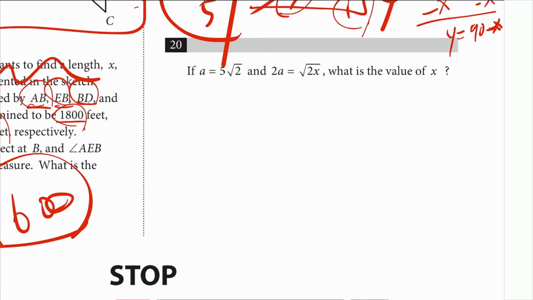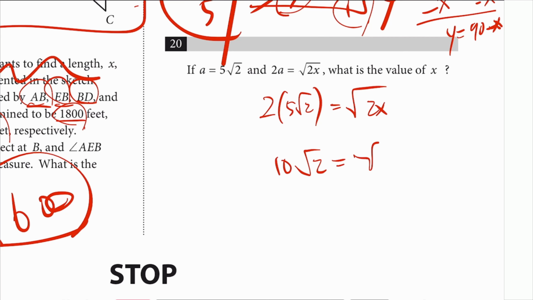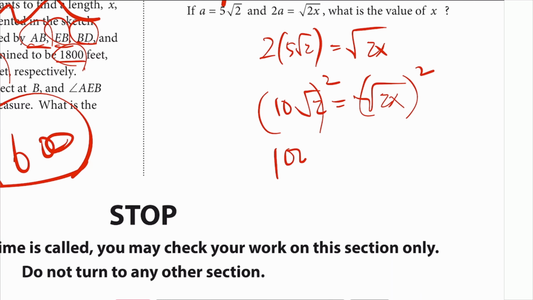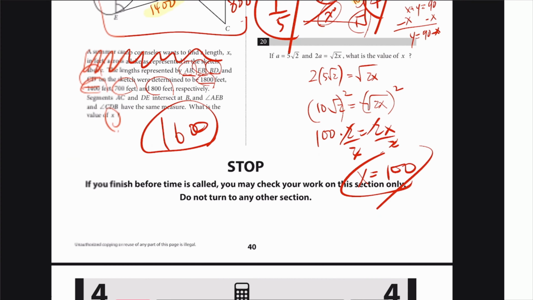Number 20, A is that. So 2A, okay, so let's plug that in. So 2A, which is 5 rad 2, is equal to rad 2x. So 10 rad 2 is equal to rad 2x. Go ahead and square both sides. So that'll be 100 times 2 is equal to 2x. Divide by 2. And there you have it. X is equal to 100. And that's the end of section 3.